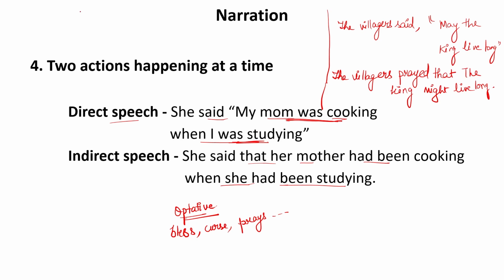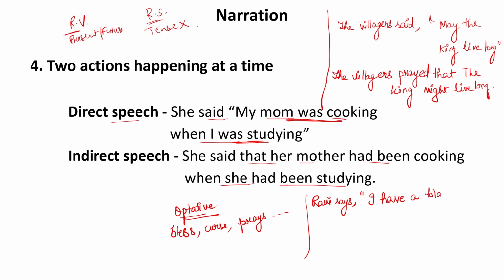One more thing is there. If the reporting verb is in present tense or future tense, we know well that the tense of the reported speech will not change. For example, Ravi says, I have a black shirt. Now, this is the sentence.